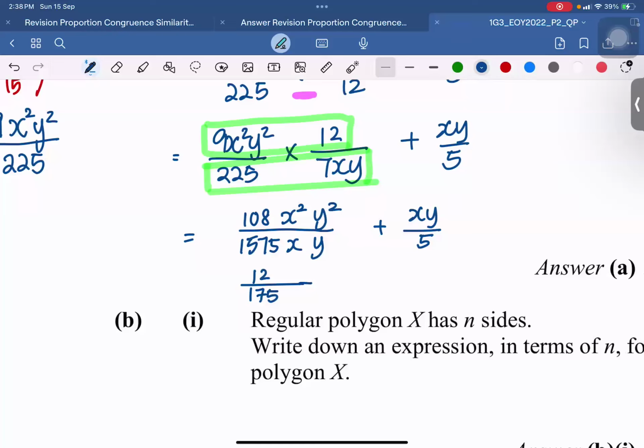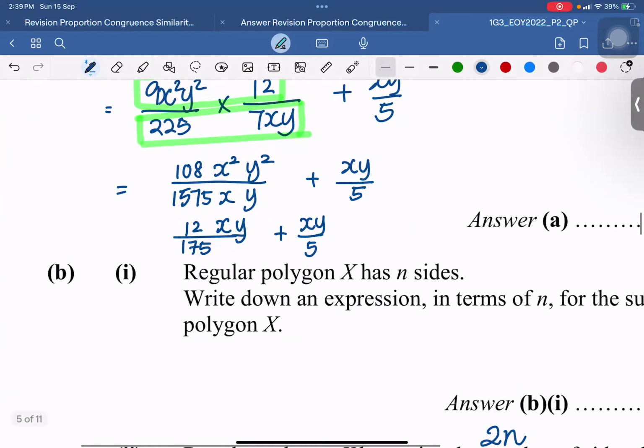Anyone? X and Y at the bottom? Yes. X and Y in the top or bottom? Bottom. Huh? You sure? You sure? No, at top. Double check. Which one? Top, right? Which one has a higher power? The one on top has a higher power, right? So in this case, yes, on the top.